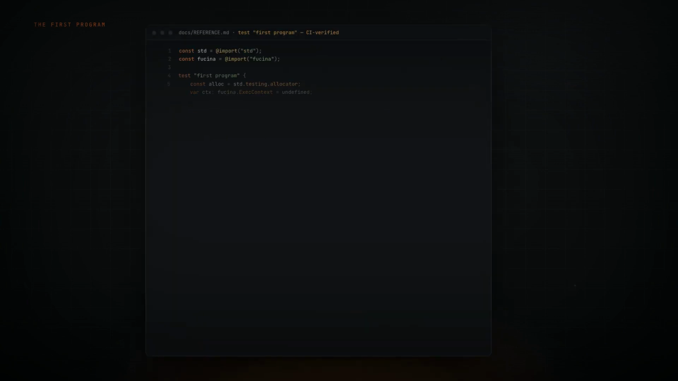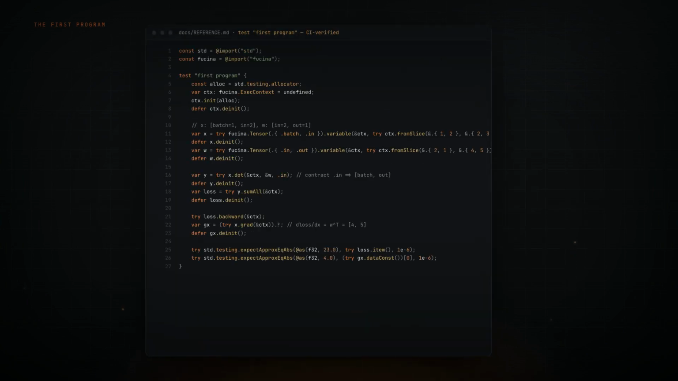This program builds two tensors, multiplies them, computes a loss, and asks AutoGrad for a gradient, checked to 1 part in a million. 27 lines of Zig. No framework, no graph builder, no device flags. It's Fucina's canonical smoke test, and continuous integration runs it against the real library on every push.